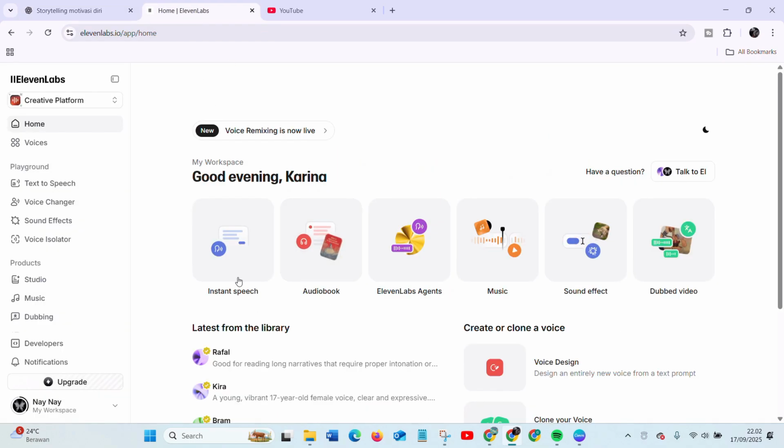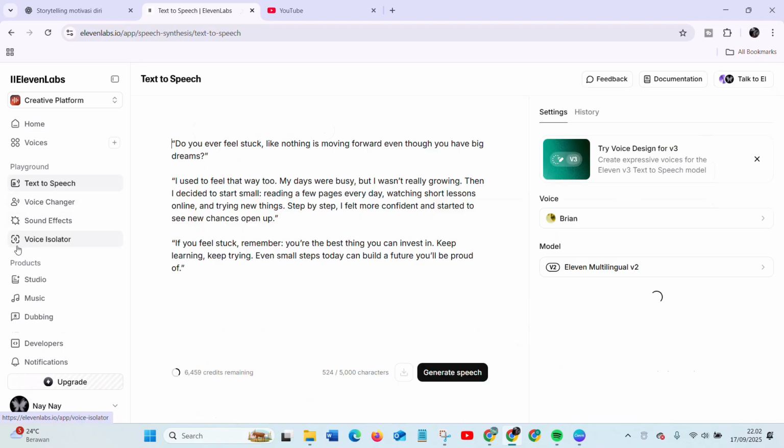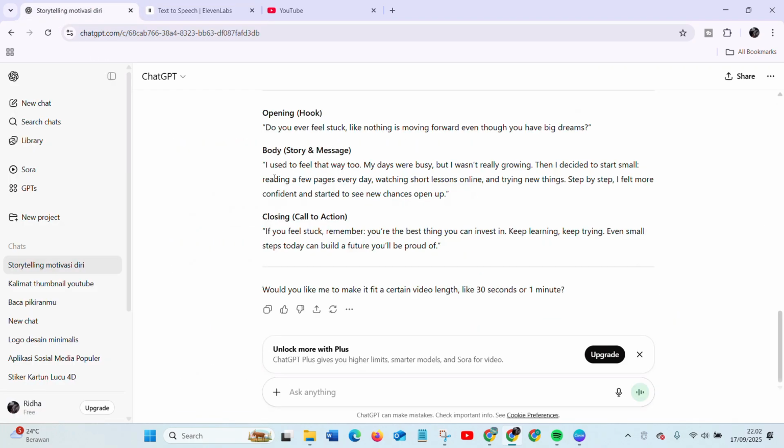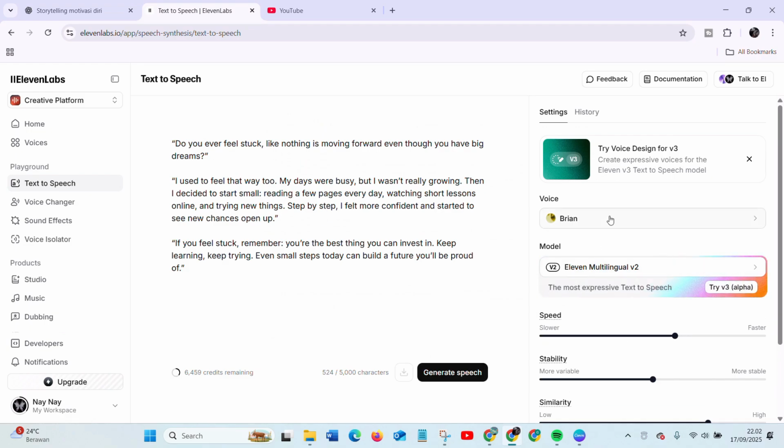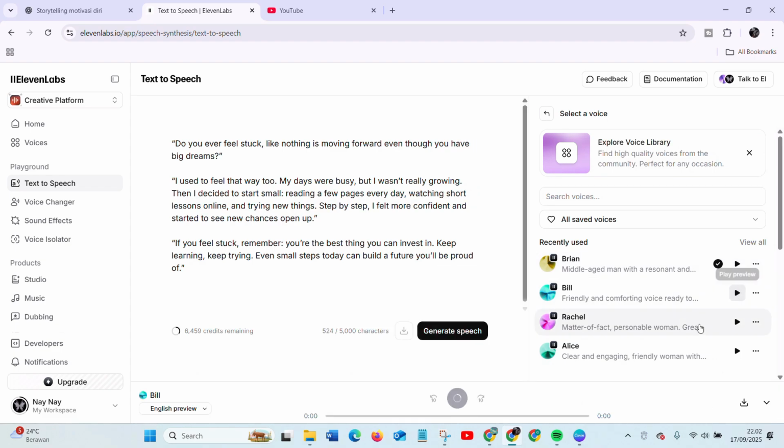Now, to create it from text to speech, you can use the tool 11 Labs. You can search on your browser 11 Labs. If you don't know how to use these tools, you can watch my previous video. I've made a video before about how to sign up and how to use 11 Labs. After that, you can log in to your account, and then from here, there is a feature, text to speech. You can select on that. You can enter this script here, and then you can select the voice that you want to use for your video.